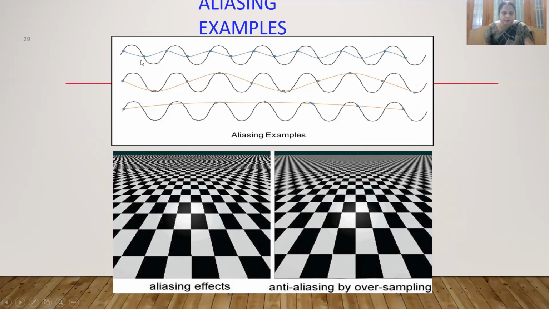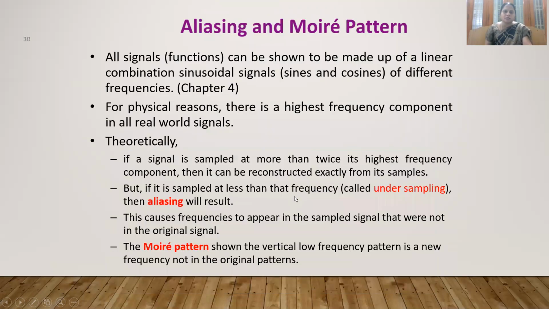So you see here undersampling, and here we are oversampling. Undersampling means here 1 point, here 1 point, while for one cycle here we only have 2 points, but here we have 3 points. Only one sample per cycle here, 2 samples per cycle here, and here we are increasing the samples: 1, 2, 3. So if you increase the number of samples in the signal, we can avoid this undersampling, the aliasing effect.